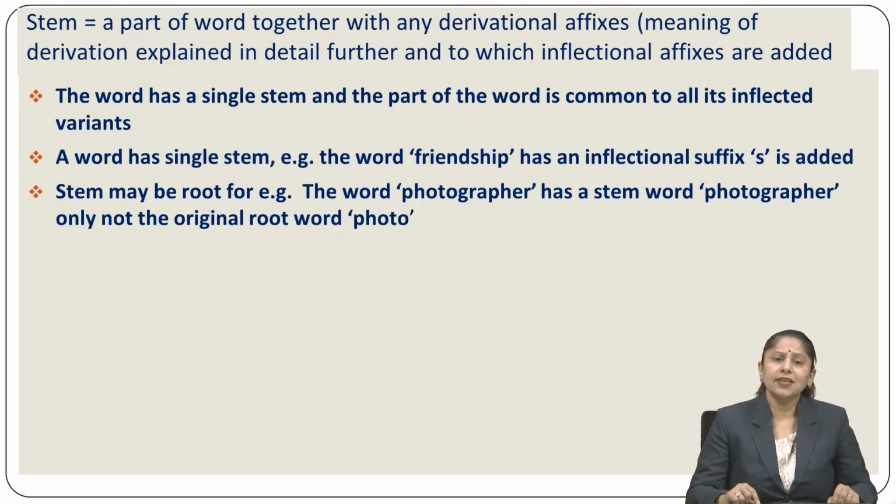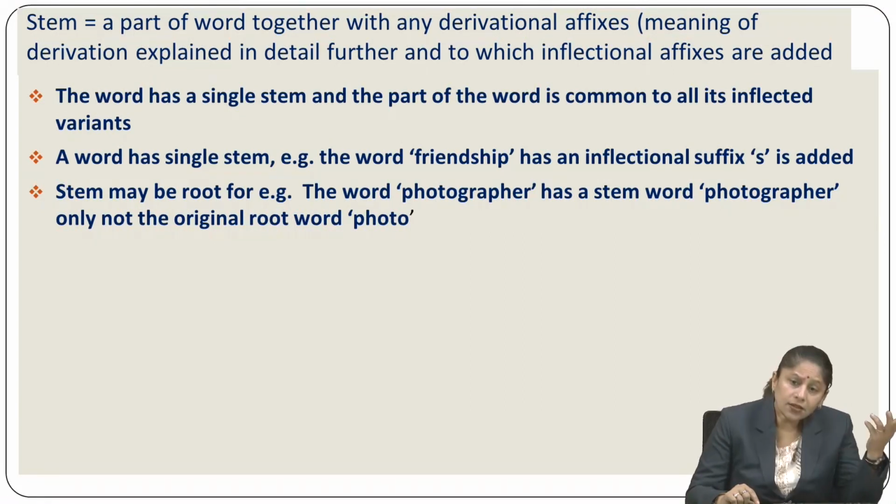A word has a single stem. As for example, the word friendship has a suffix which is added. But again, we are going to understand this term as, for example, friendship itself is a different word. There isn't any kind of combination of friend plus ship. You use the same word friendship as one particular word also, and friend, that is of course the root word that I think you know, because friend does not take any kind of suffixes or affixes or prefixes.